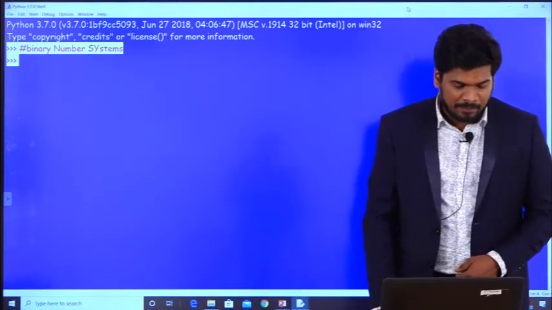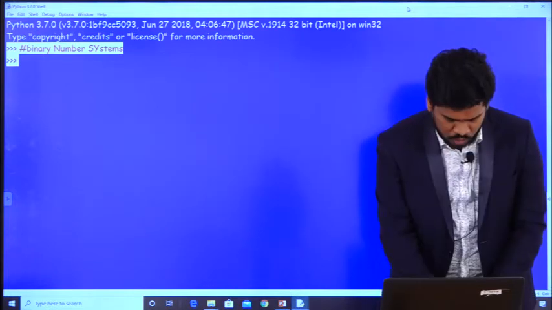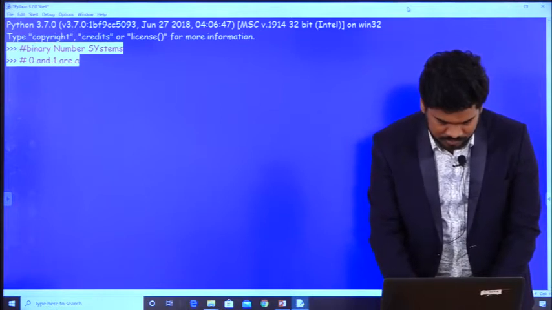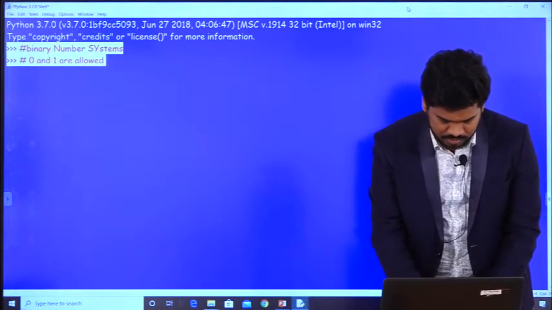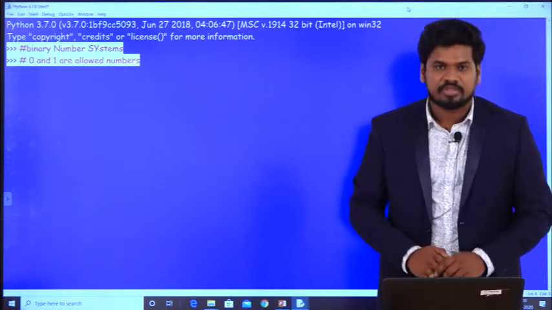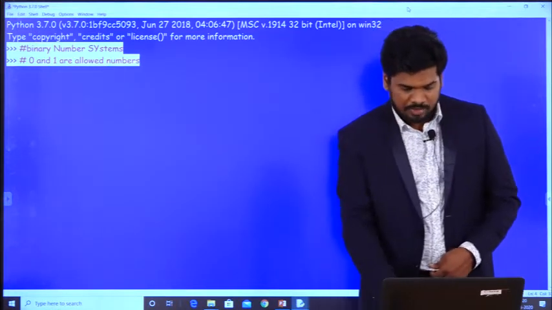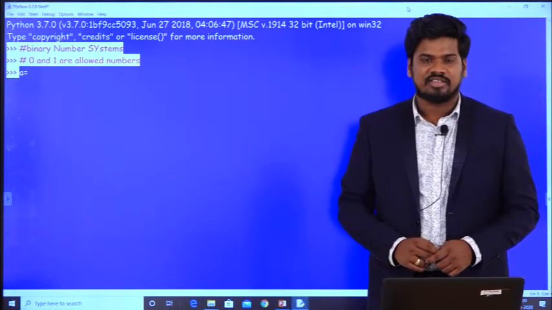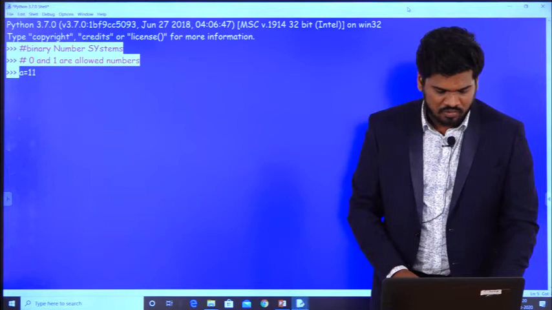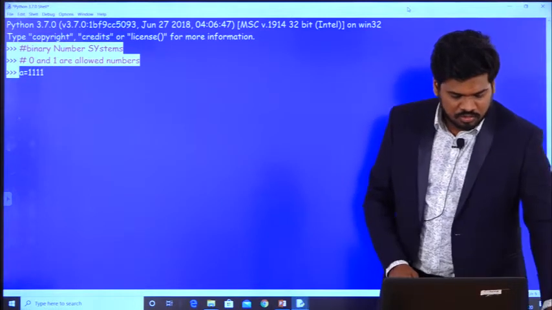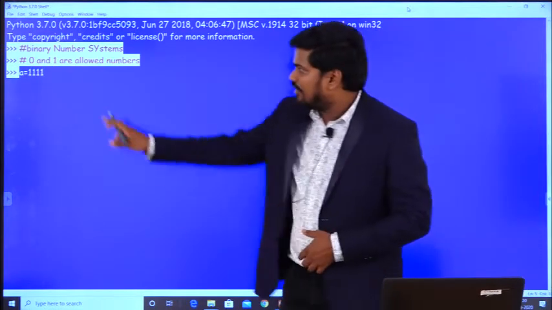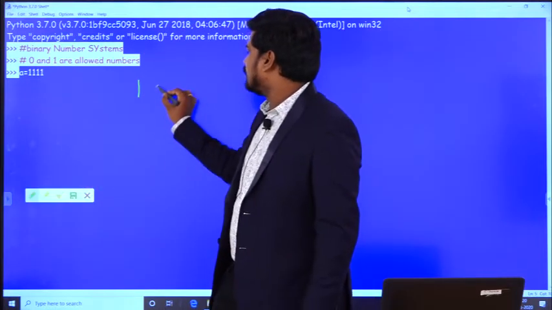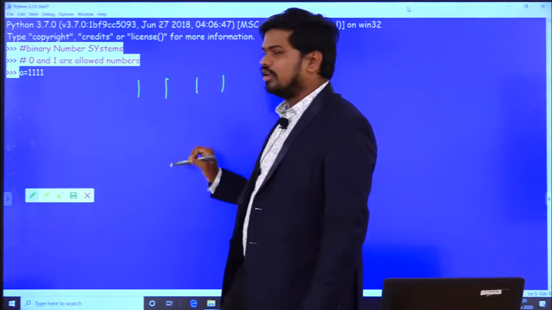So coming to here, in the binary number system, only 0 and 1 are allowed. Those are the numbers that we already know. And coming to the next one, for example, I have written an instruction like this: a is equal to 1 1 1 1.